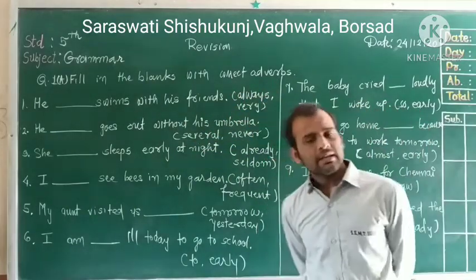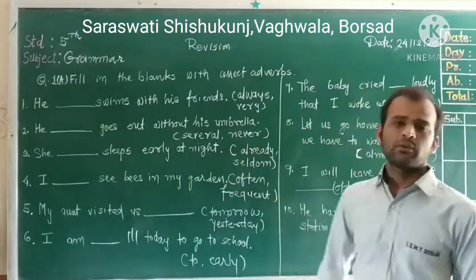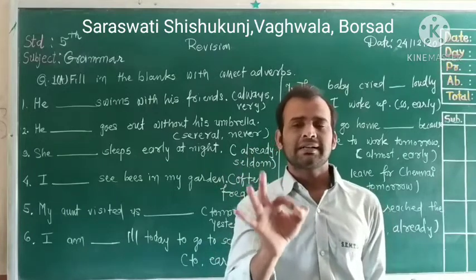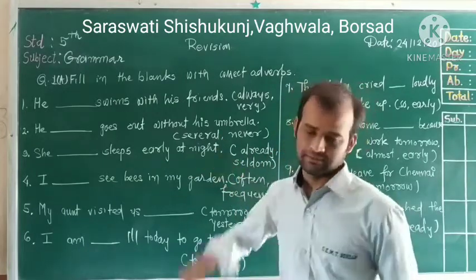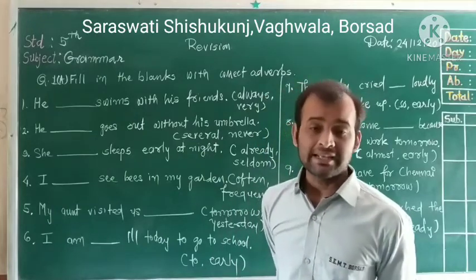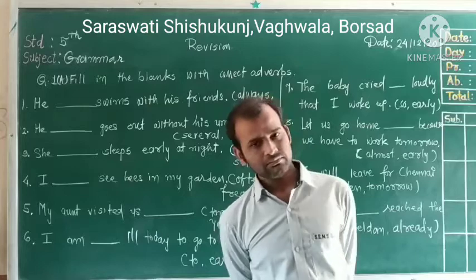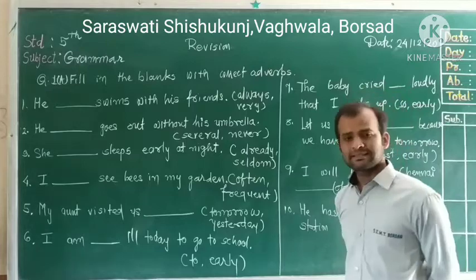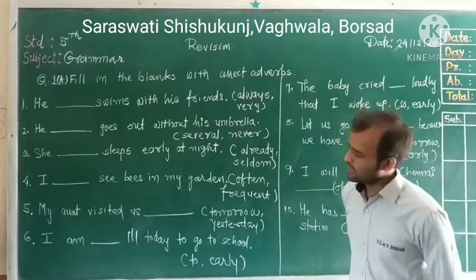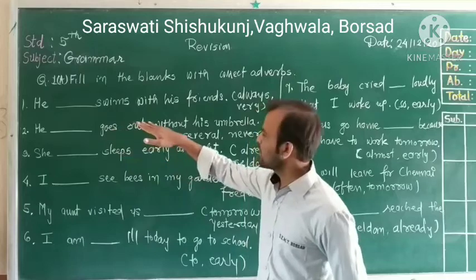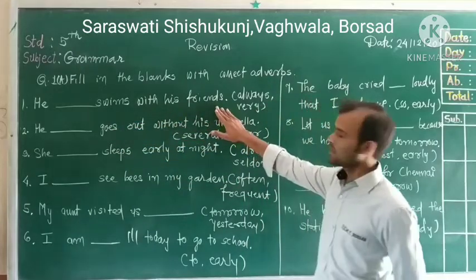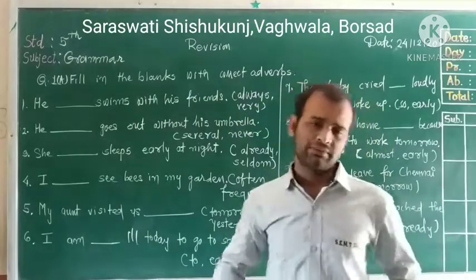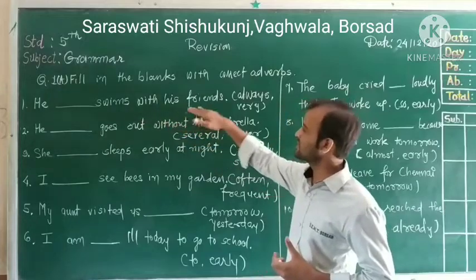Here in the brackets you will see 2 adverbs. Out of the 2 adverbs, just select the one correct adverb for the statement and try to write a meaningful sentence. I hope you will understand. So, let's see the first statement. He dash swims with his friends. Your options are given: always, well. So which is the correct adverb for the first statement? He dash swims with his friends.